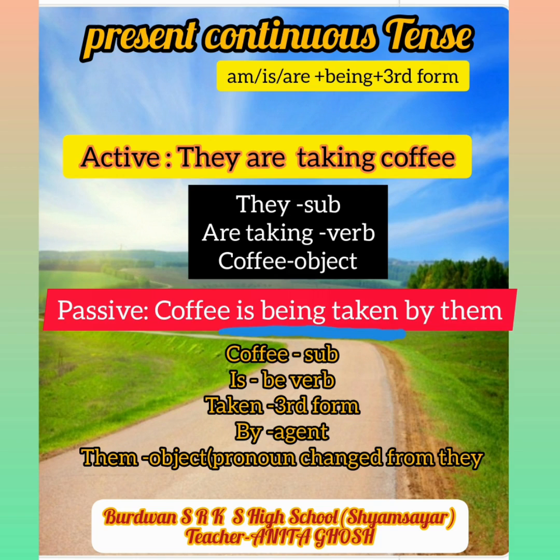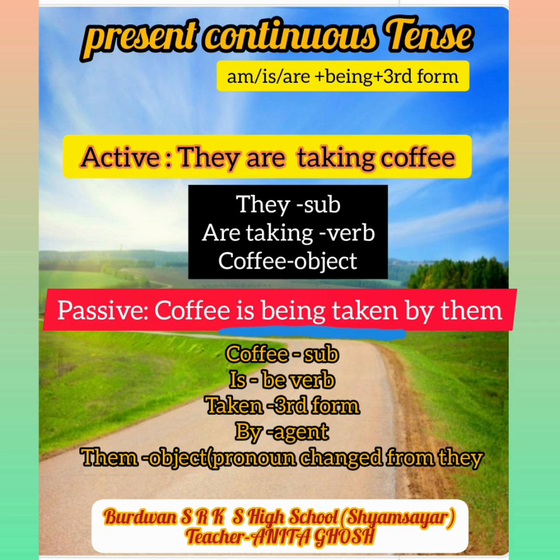Then by is a preposition or agent, and them is the object here which was subject in active voice. It was they, so they is a pronoun, so they is changed into them in passive voice. So the whole passive voice is coffee is being taken by them.